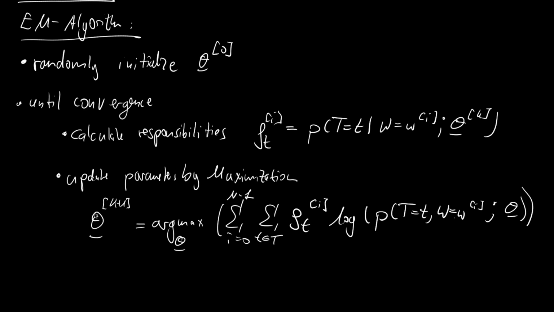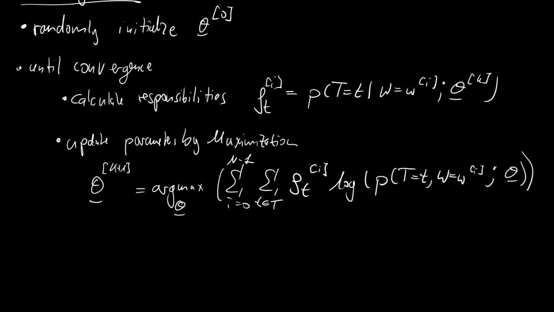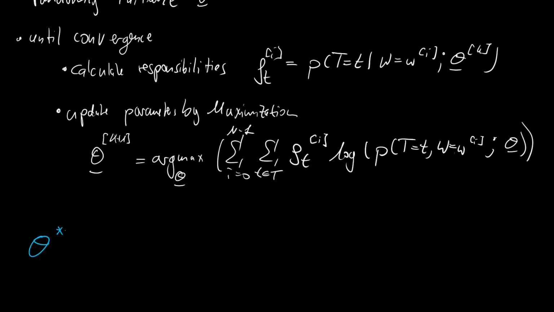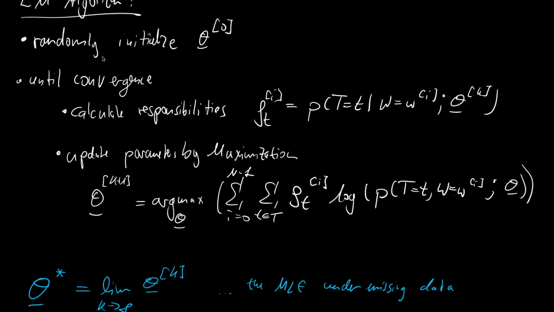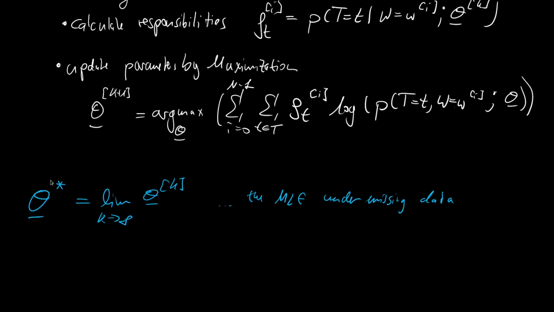And we will see we will converge for mixture distributions. Again, it doesn't work for the Bernoulli model, and we can find the maximum likelihood estimate under missing data. So let's also note this down. Theta star, as the limit process for k to infinity of theta to the k, is the maximum likelihood estimate under missing data. And surely one remark: this is not necessarily unique because the EM algorithm heavily depends on the random initialization, but it's a nice thing to think about, that in the end we get the one maximum likelihood estimate under missing data.